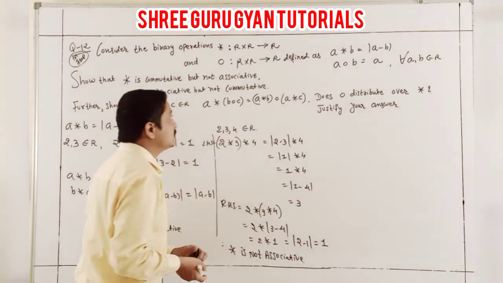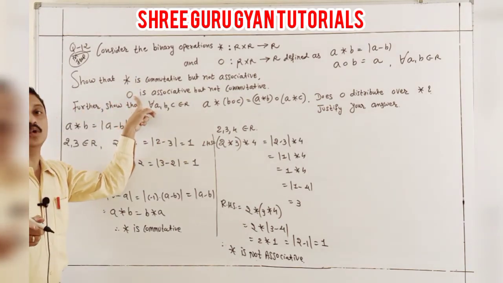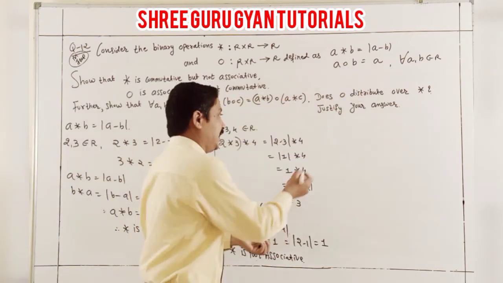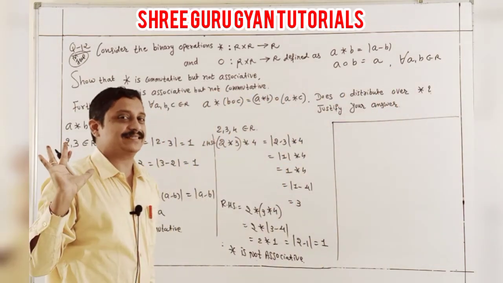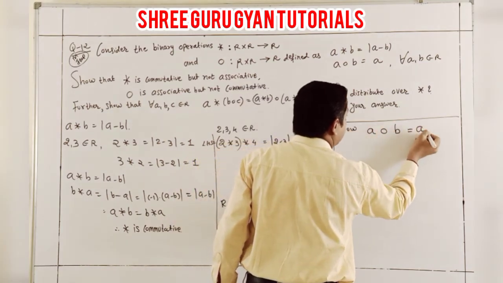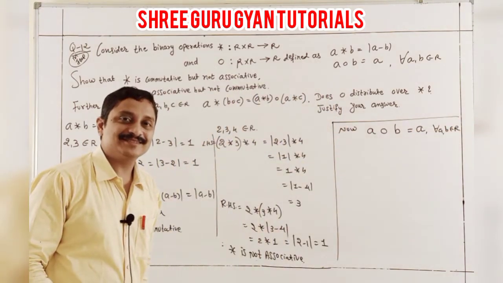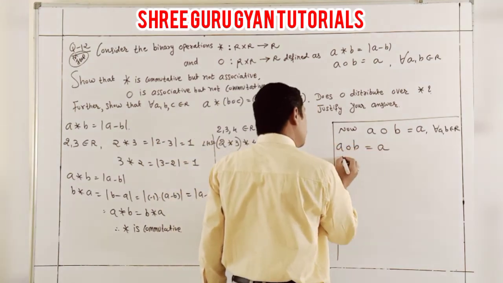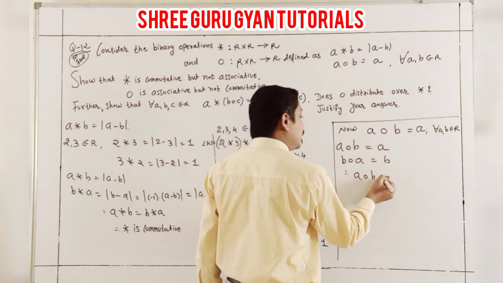And here students, this first line is done. Now I take O. O is also one kind of binary operation. A O B is equal to what? A. Now I explain this part. Going to the first case, A O B is A, for every A belongs to R. So I check first, commutative. A O B gives the answer A, B O A gives B. They are not the same. A O B is not equal to B O A.